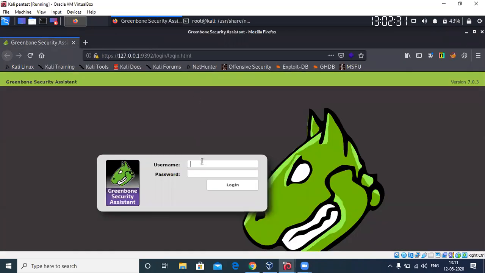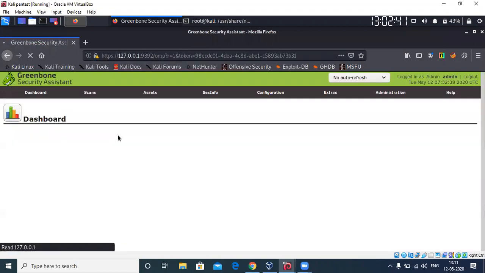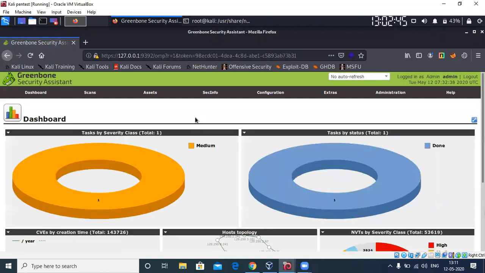There you go. I'll be teaching you how to set this up in the next session, that is tomorrow. But we will just log in, and you can see the dashboard right there.